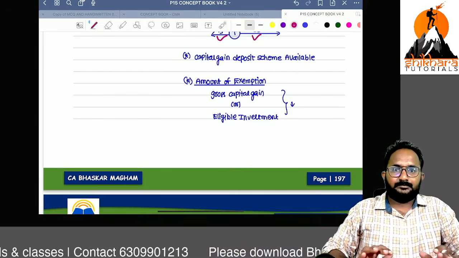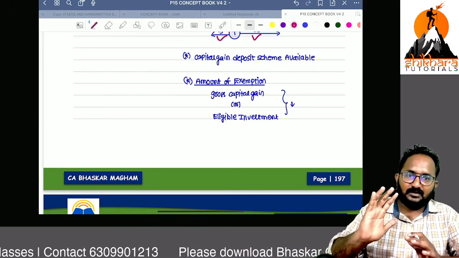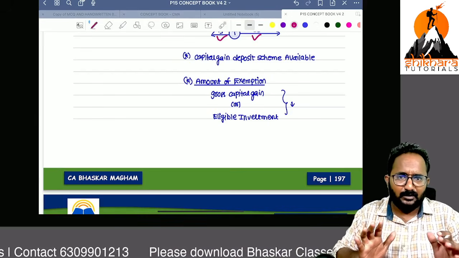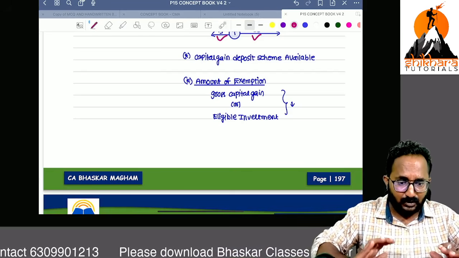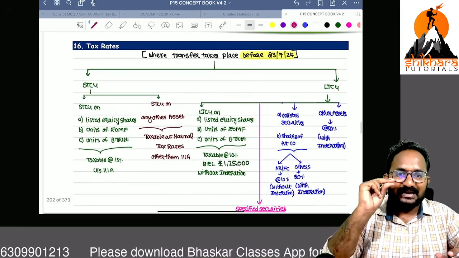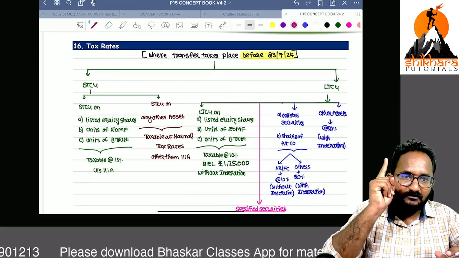If you are clear up to now with the exemptions, you know the format and all the things. You roughly know the exemptions list also. Now, tax rates, very, very, very important.